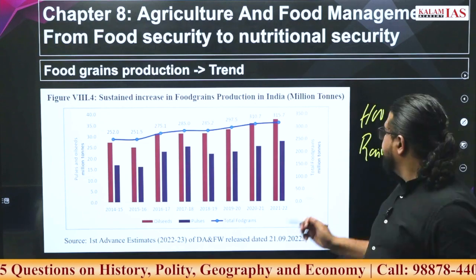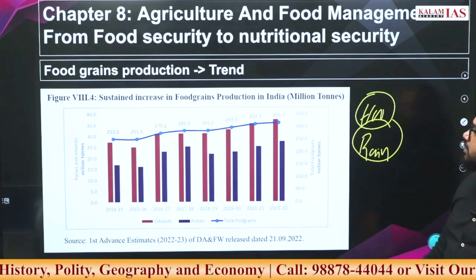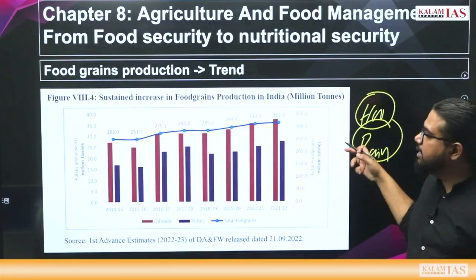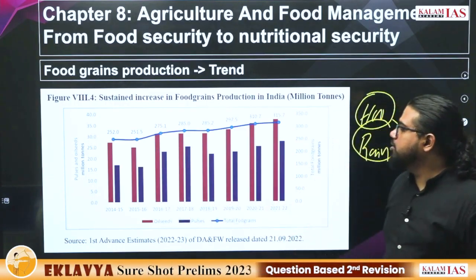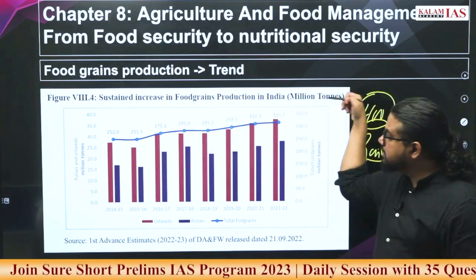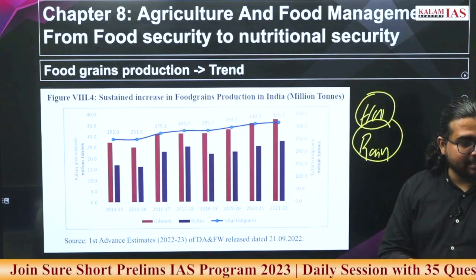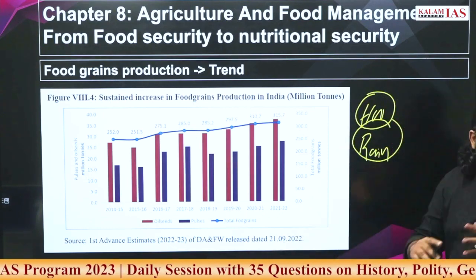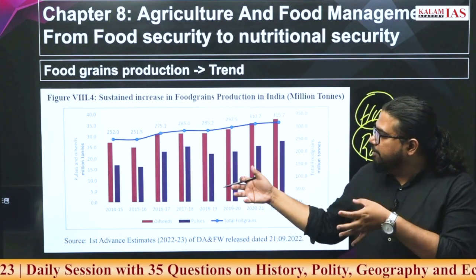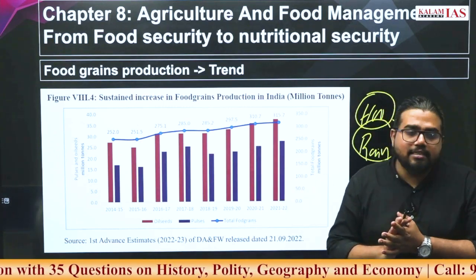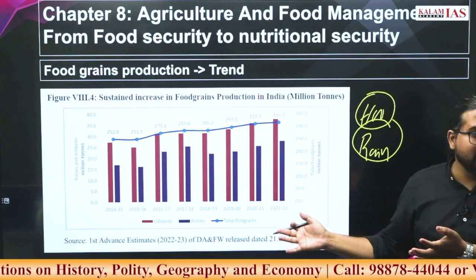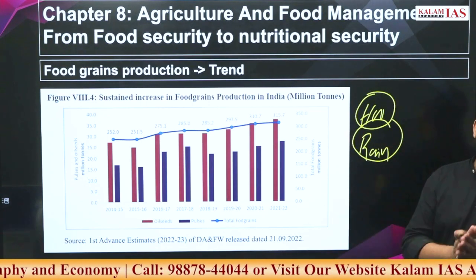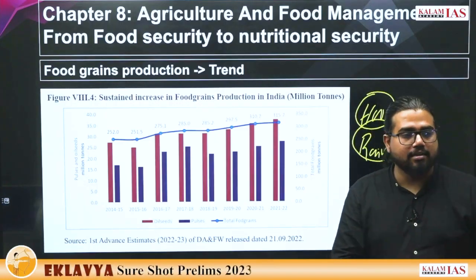Despite all this, if you look at the total grain production, it is consistently increasing over a period, from 2016-17 always in a higher direction. If a question comes on the last 5 years, you have to take it as a correct statement: food grain production, despite all the disruptions, is increasing in India.